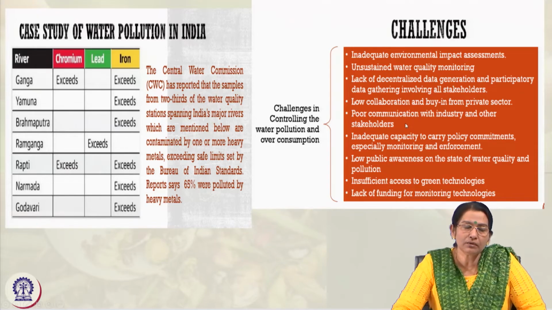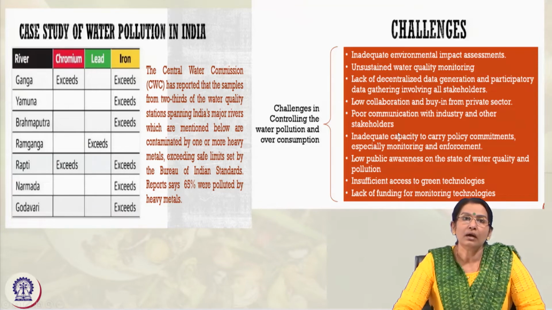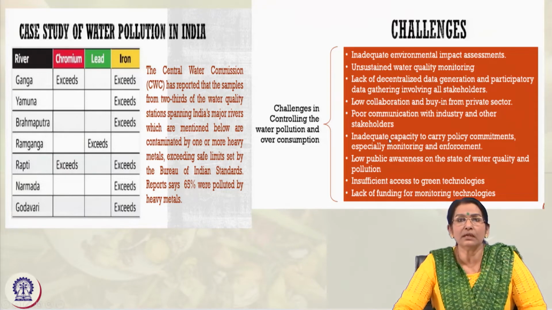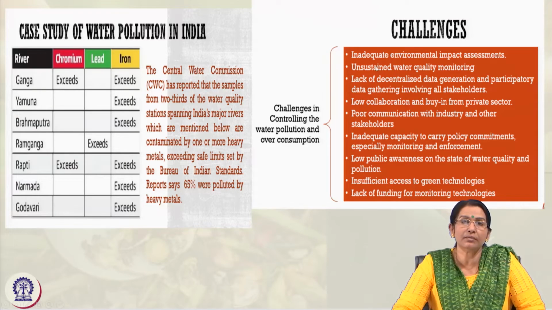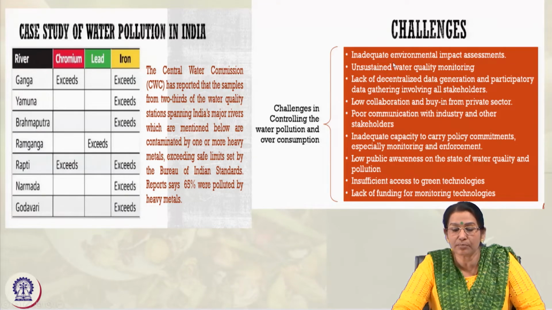Whatever we are consuming, whatever we are producing, definitely it is affecting the environment. But how efficiently are we measuring it, how are we able to assess it? Only then can we face the challenges, mitigate them, and find solutions for depletion and this kind of problem. So, how do we assess the environmental impact of this consumption and production? That is the inadequate environmental impact assessment. We do not have sufficient tools for assessing this impact.